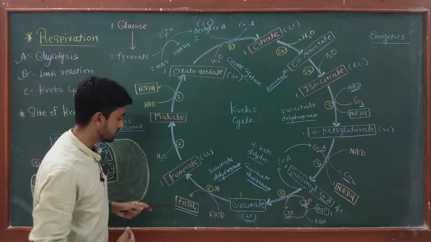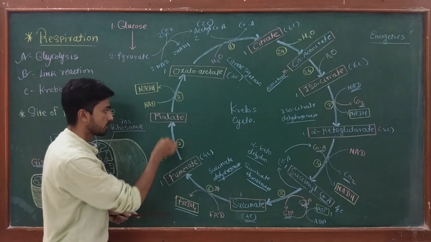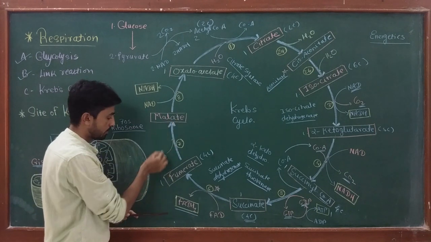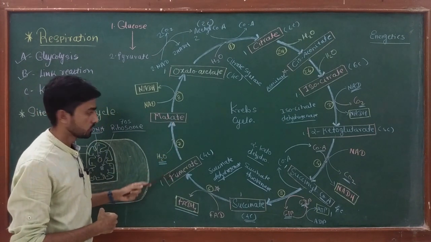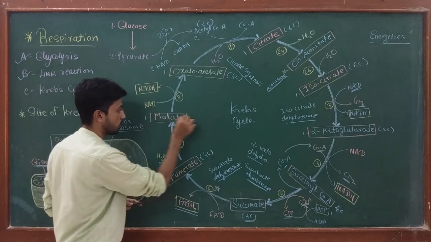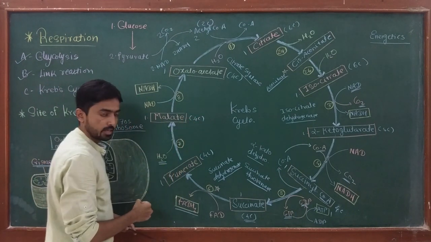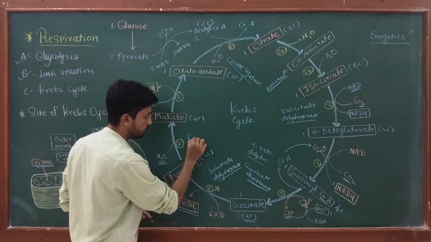Now in the next reaction, this fumarate is converted into malate by hydration. A water molecule combines with the fumarate, so that malate, which is a 4-carbon compound, is produced, and this reaction is catalyzed by the enzyme fumarase.